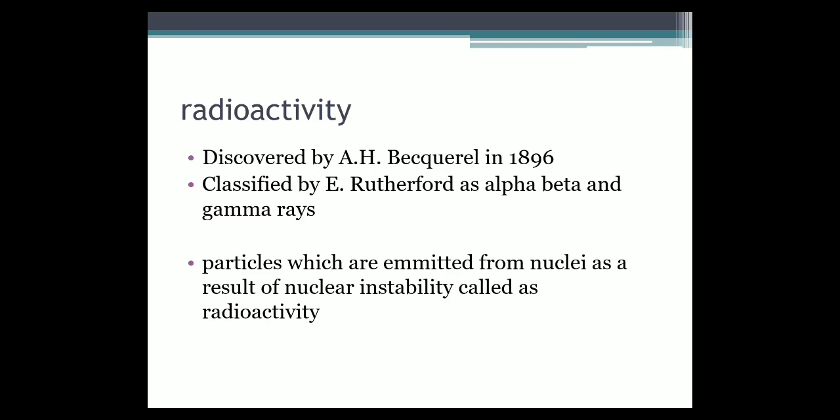Radioactive substances produce alpha particles, beta particles, and gamma rays. But what are these three types of dangerous radiation? We will see later.